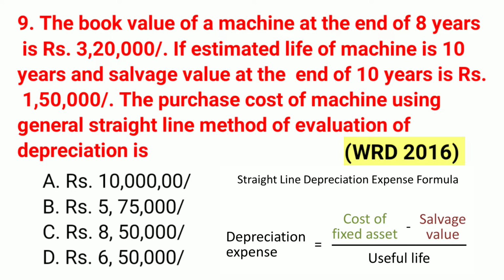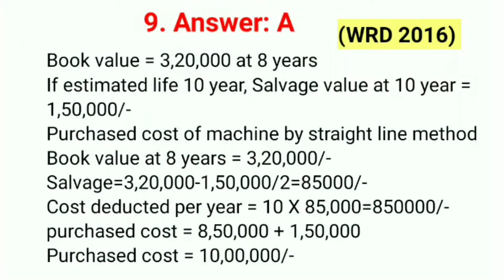Question number 9. The book value of a machine at the end of 8 years is 3,20,000. If the estimated life of the machine is 10 years and the salvage value at the end of 10 years is 1,50,000, the purchase cost of the machine using the general straight line method of evaluation of depreciation is. This question was also asked in WRD 2016. The correct answer option A, 10 lakh. The answer to the question is A.